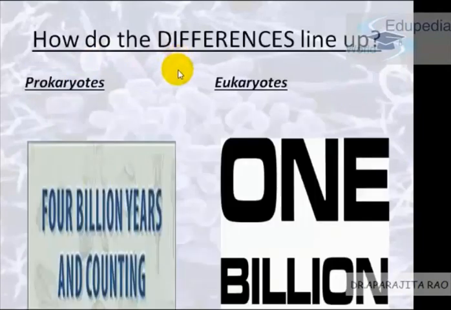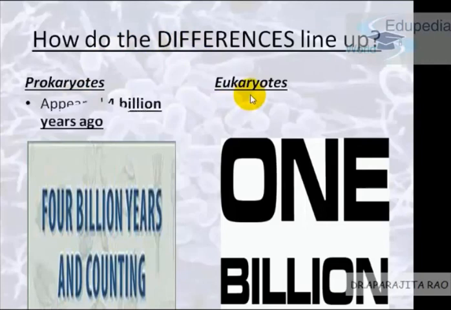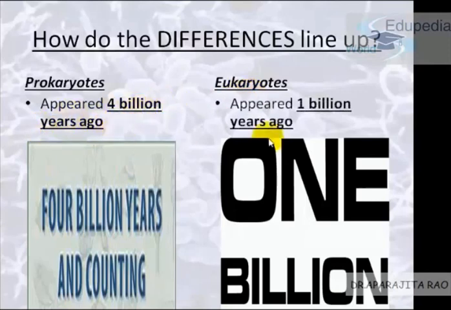Now a very common question in your 9th grade, you just have to mug it up or understand whatever is better for you, because this question is definitely coming in your exams. What are the differences between prokaryotes and eukaryotes? I've tried my level best that you don't have to mug it up, making it as interesting as possible. So prokaryotes appeared 4 billion years ago and eukaryotes appeared 1 billion years ago.